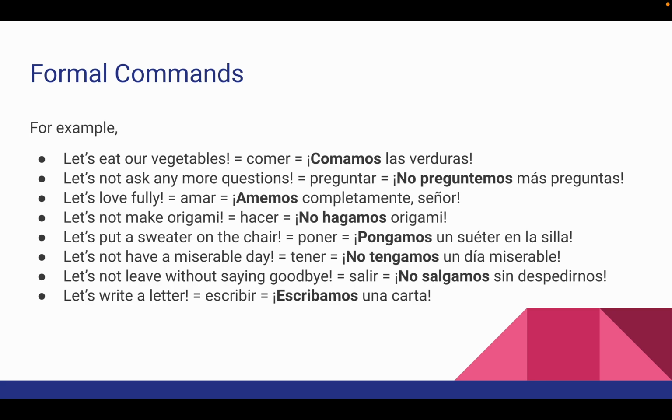Let's love fully. Amemos completamente. Let's not make origami. No hagamos origami. Let's put a sweater on the chair. Pongamos un suéter en la silla. Let's not have a miserable day. No tengamos un día miserable. Let's not leave without saying goodbye. No salgamos sin despedirnos. Let's write a letter. Escribamos una carta.